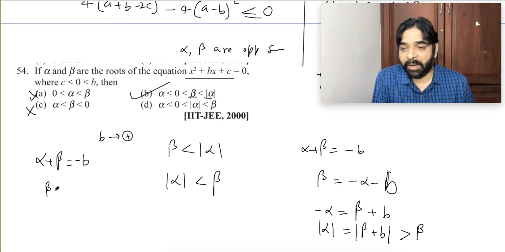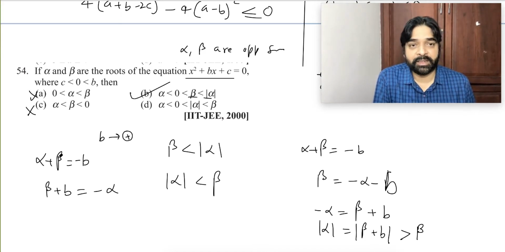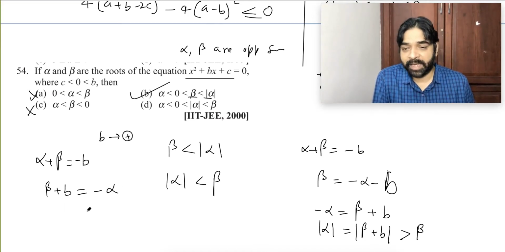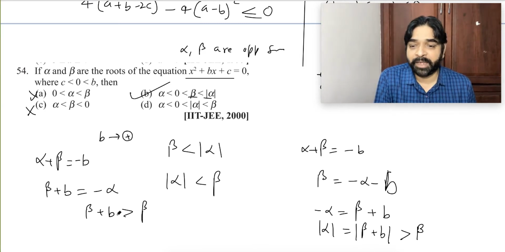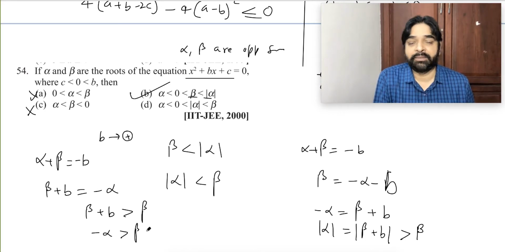So beta plus B will be minus alpha. Here I will say beta plus B will be greater than beta. Why greater than beta? Because B is a positive quantity. But beta plus B is minus alpha, which is greater than beta.